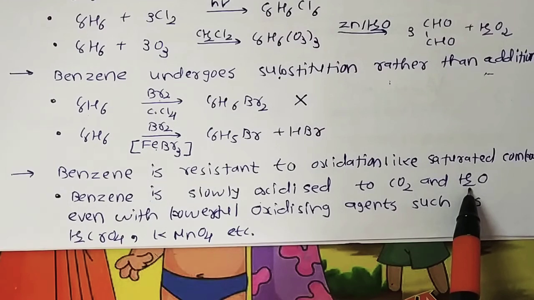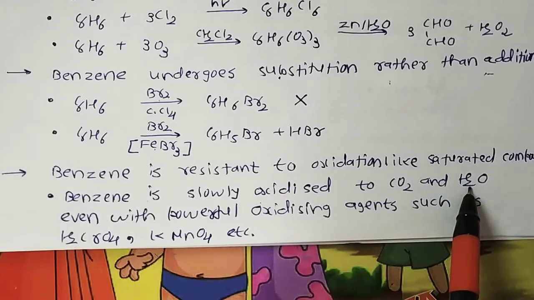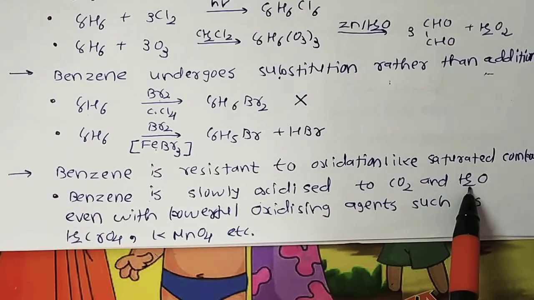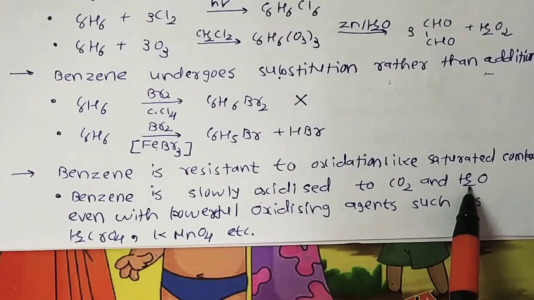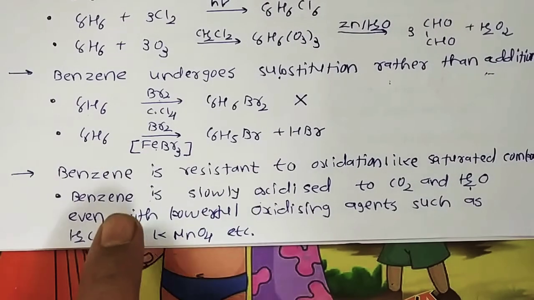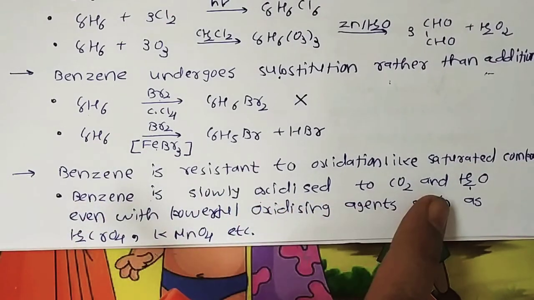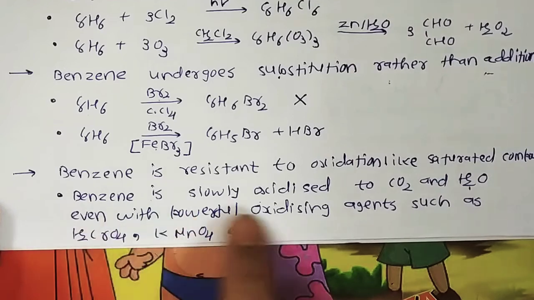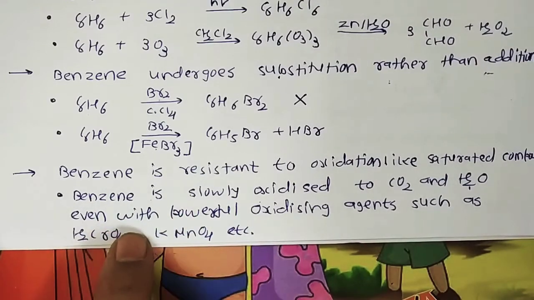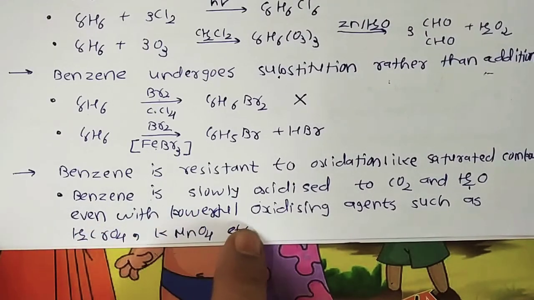As we know, hydrocarbons like alkanes and alkynes, in a full amount of air, undergo combustion reactions and are quickly converted into CO2 and H2O, with a tremendous amount of energy gained. But here, benzene is only slowly oxidized to carbon dioxide and H2O, even with powerful oxidizing agents such as H2CrO4, chromic acid, potassium permanganate, etc. So benzene resists oxidation like a saturated compound.